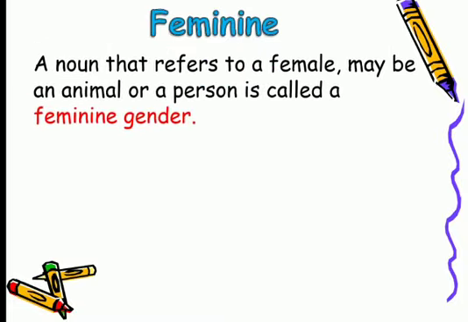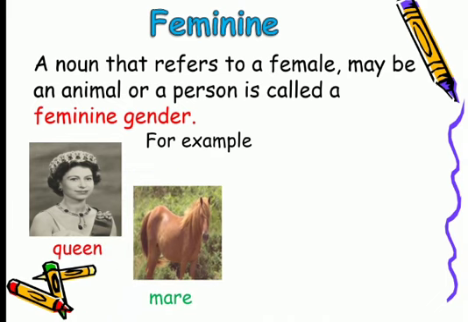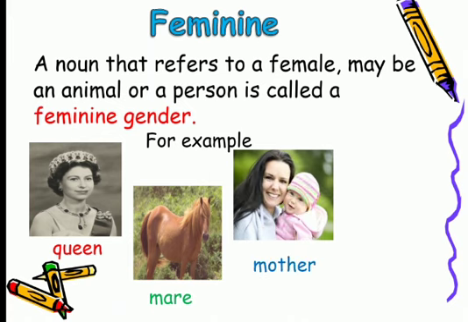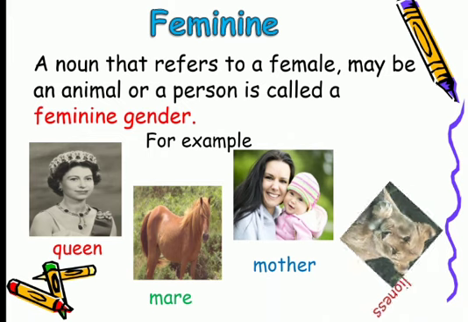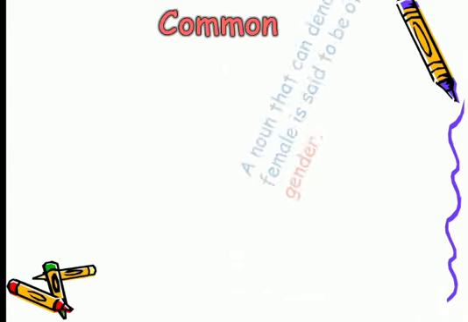Feminine gender. A noun that refers to a female, maybe an animal or a person, is called a feminine gender. For example, queen. We have just read masculine, king, and the feminine gender is queen. Feminine gender of horse, mare. Feminine gender of father, mother. And same feminine gender of lion, lioness.